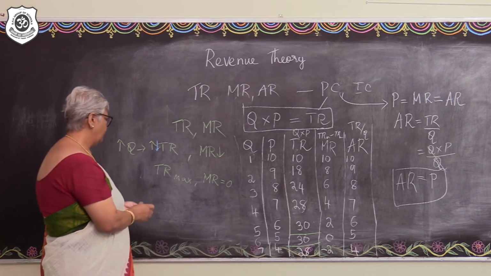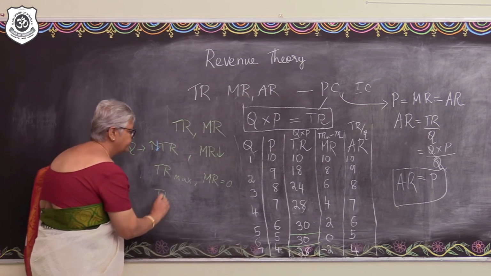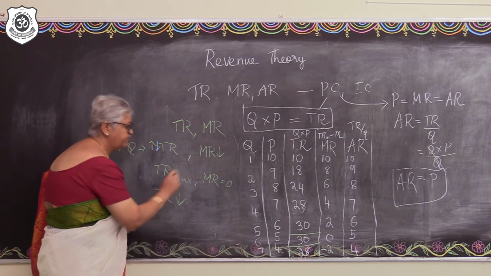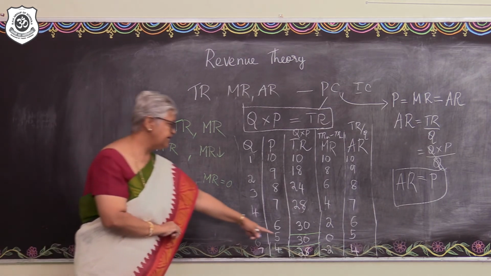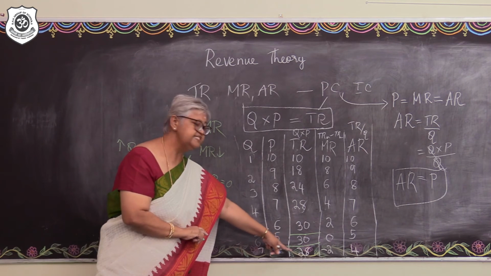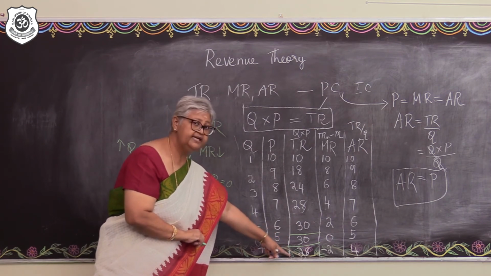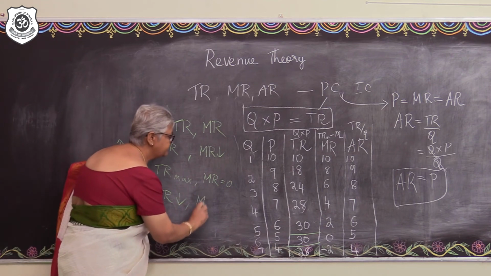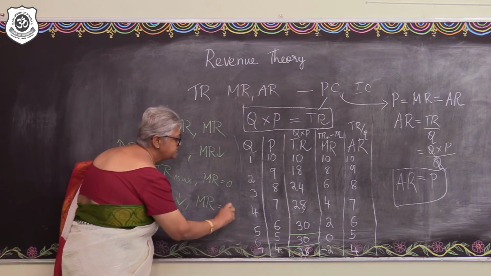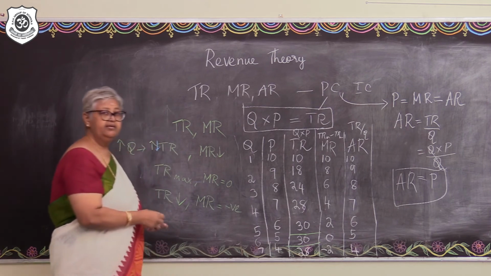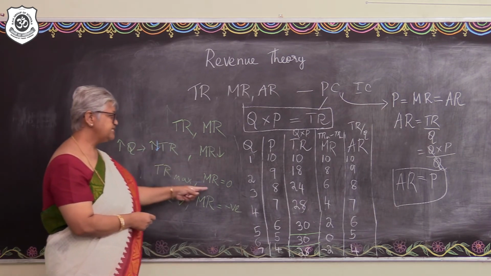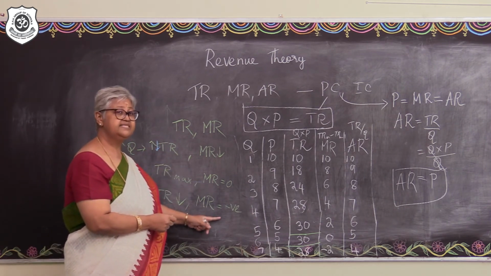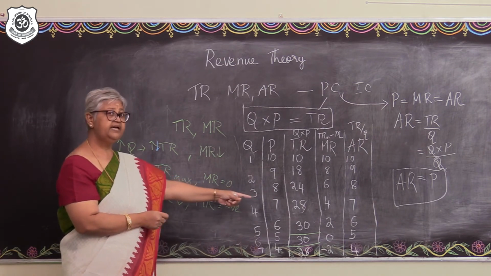Then the total revenue starts falling after attaining maximum. The total revenue in this particular table is falling and showing 28 there. What about the marginal revenue? The marginal revenue in such case becomes negative. So MR falls, MR becomes 0 and MR becomes negative. That's what we observe here.